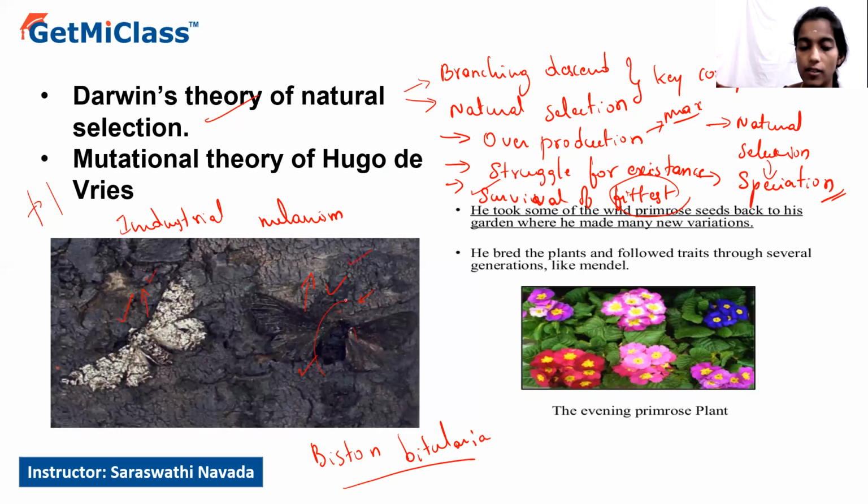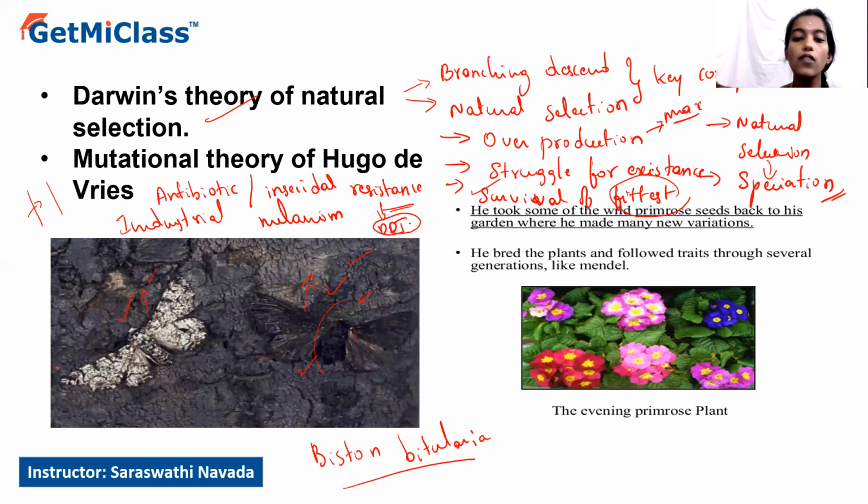One more example that we can consider is antibiotic resistance, as well as insecticidal resistance shown by bacteria as well as certain insects. The best example is the resistance shown by the mosquito against DDT. Initially, when DDT was discovered, it was considered one of the most beneficial insecticides, which used to kill mosquito larvae rapidly.